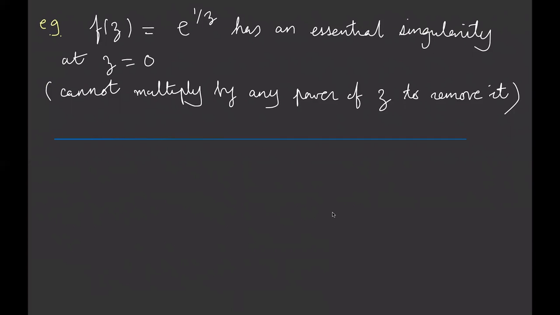What this is saying is that you can try to get rid of this by multiplying by z to the k e to the 1 over z. If you do that, that function is not going to be analytic at z equals 0. The way you can establish that is by taking limits as z goes to 0 and establishing that the limit does not exist for any value of k that you can choose. Even if you choose k equals 1,000,000, it's still not going to work. We're not going to be too concerned about these essential singularities.